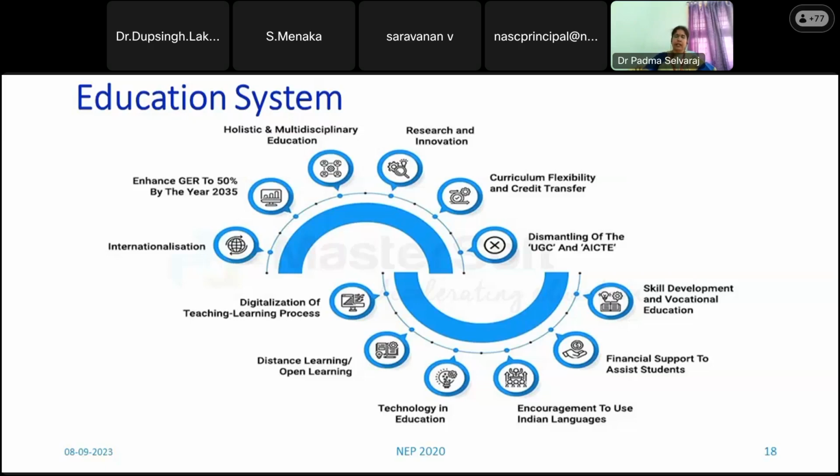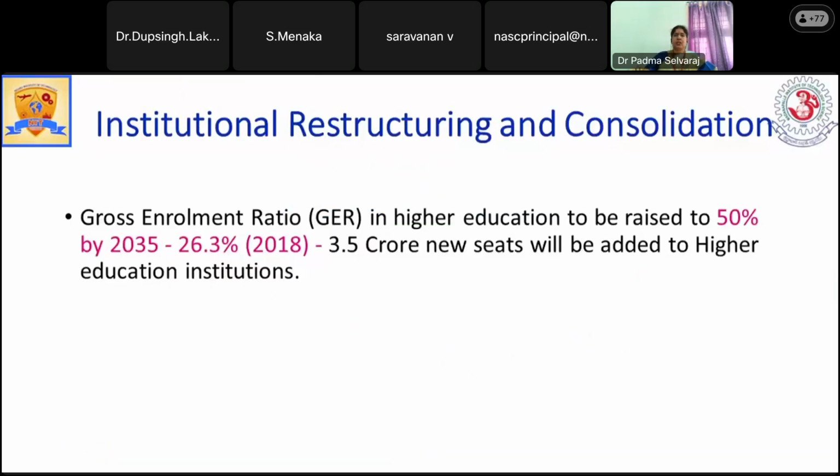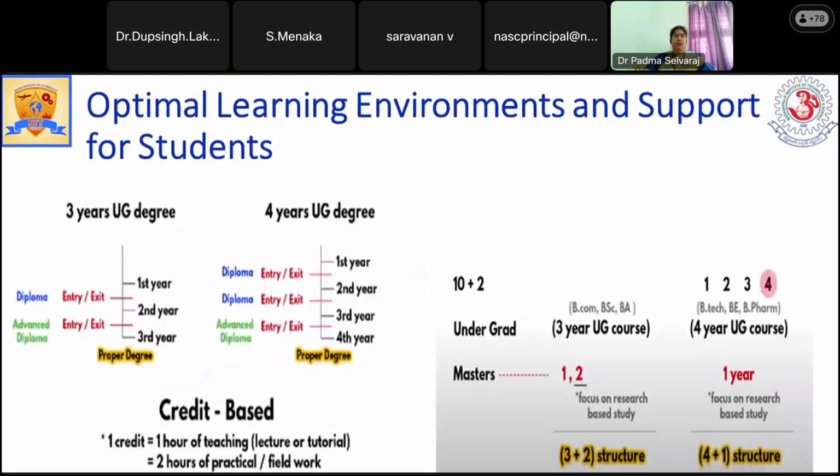And skill development and vocational education. This skill development and vocational education is concentrated from school education itself. So in the restructuring, they are trying to improve the gross enrollment ratio of students, because it was 26.3 in 2018, and it is to be raised to 50% by 2035. Still, we are below 50%. So they are trying to include more courses, more seats in the reputed institutions, and new institutions may grow in order to favor these policies.